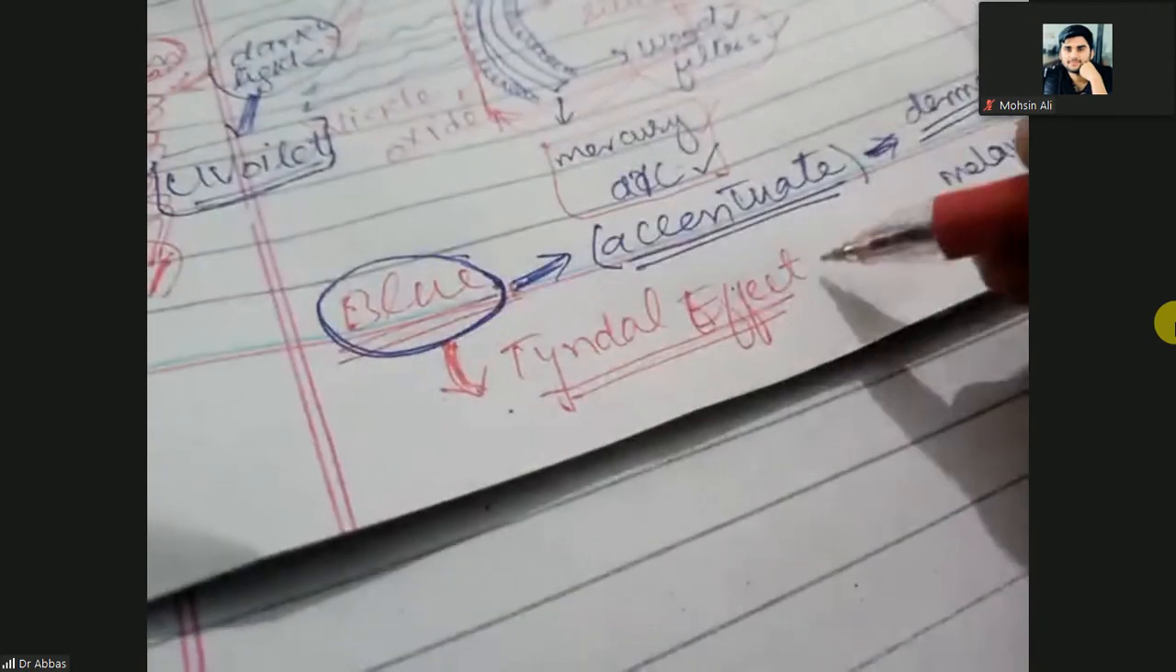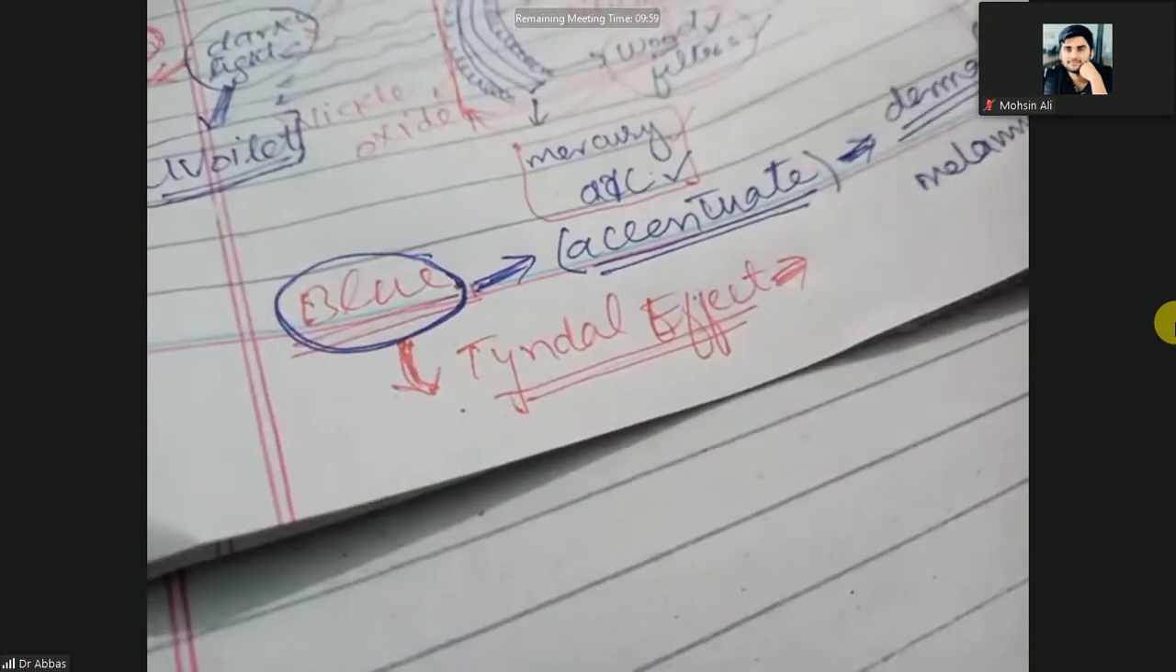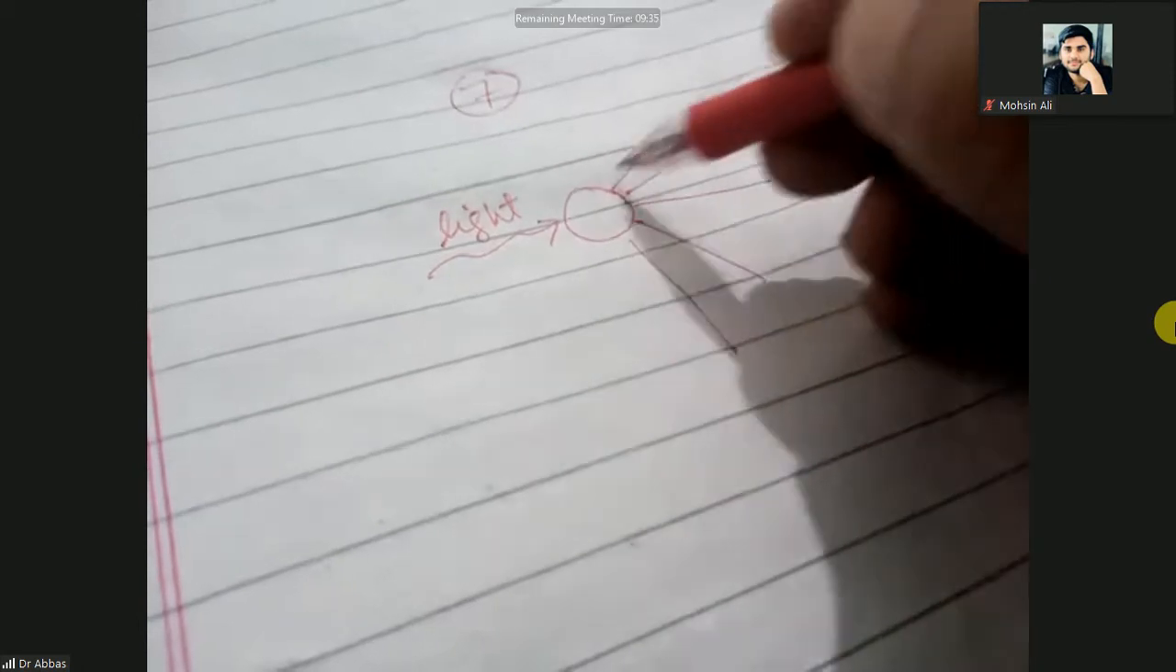So what is the Tyndall effect? Have you ever seen a rainbow after the rain? When you look at the rainbow, this is the drop and this is the light falling on the drop. When the sunlight falls on the drop of rain, it will scatter into different colors.